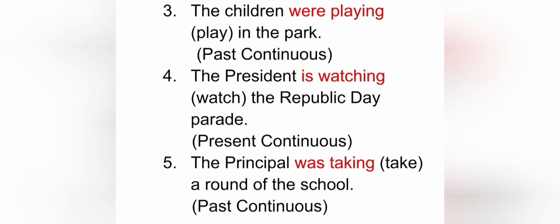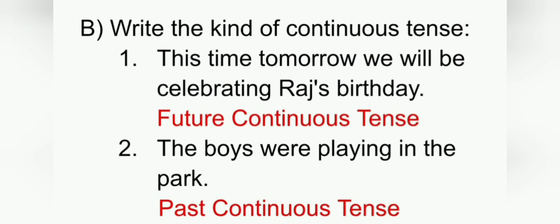Next, the principal dash a round of the school, and the verb is take. We have to convert this sentence into past continuous tense. As you all know, we use was or were with past continuous tense and then the ing form of verb. Here we have a singular subject, the principal, so we use was here. So the answer is: the principal was taking a round of the school. Right?